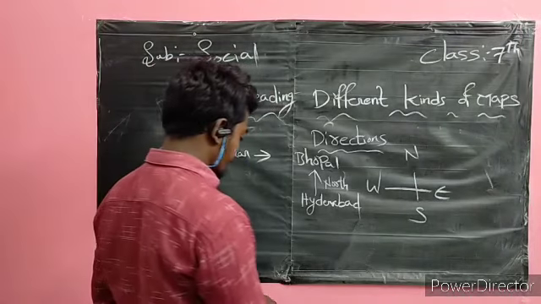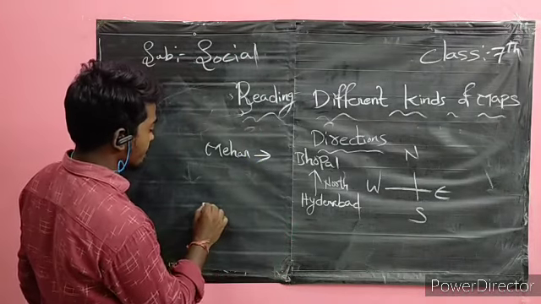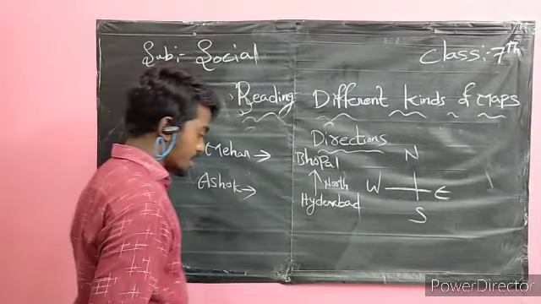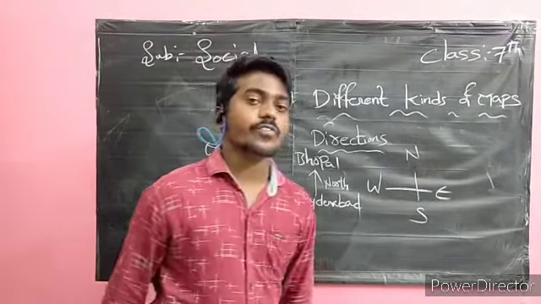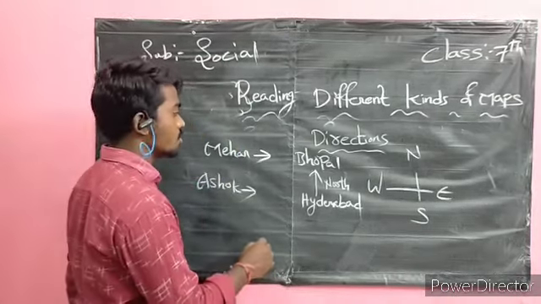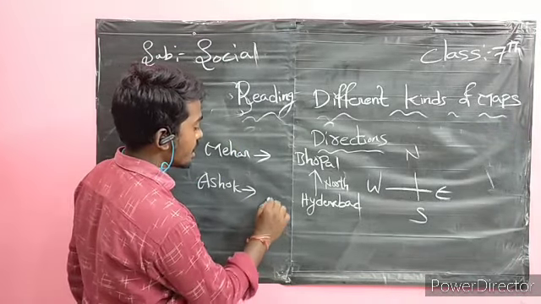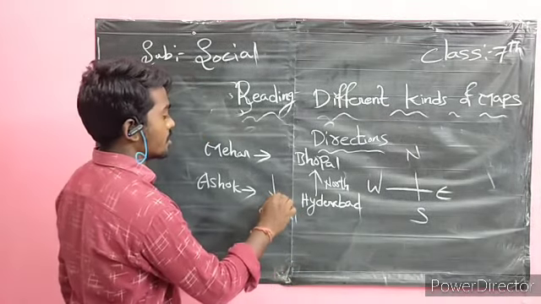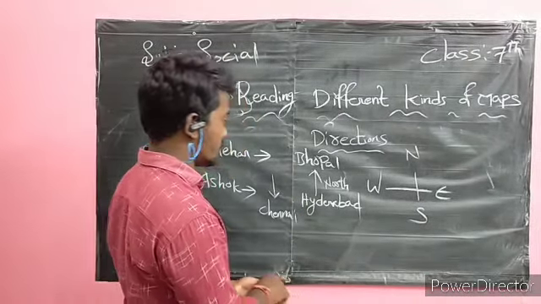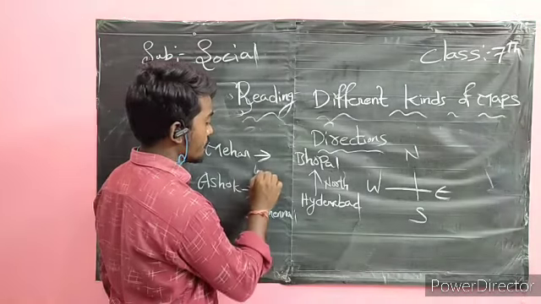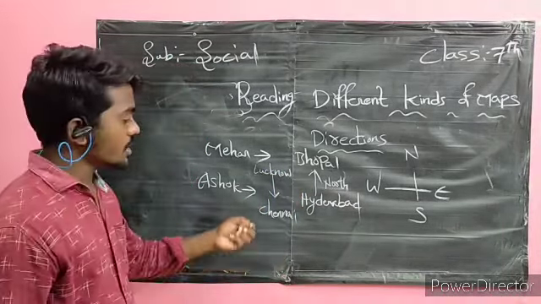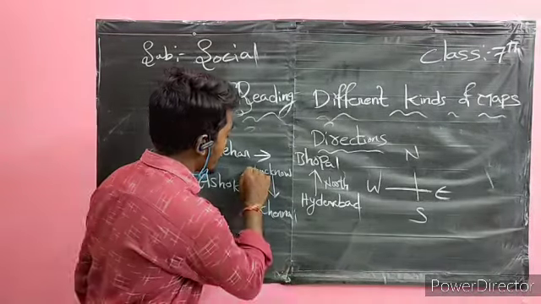Similarly, the next one, Ashok. Ashok went to Chennai from Lucknow.